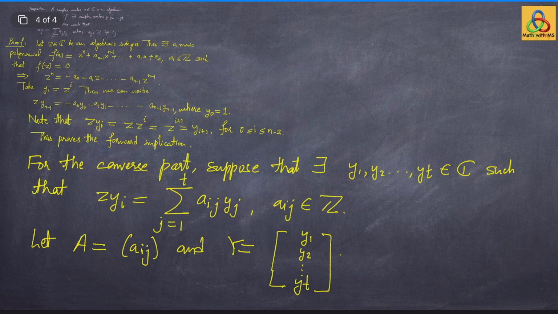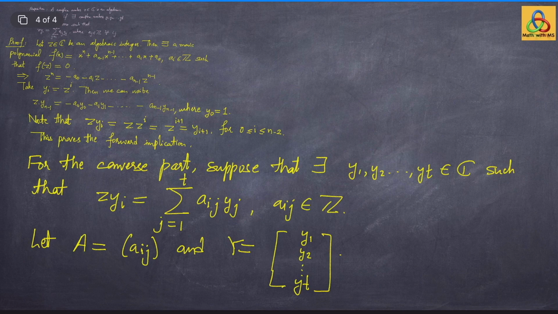Now what does the condition z yi equals summation aij yj, j from 1 to t, imply? This simply implies that if you multiply the matrix A with the column matrix Y, you again land up in a column matrix.